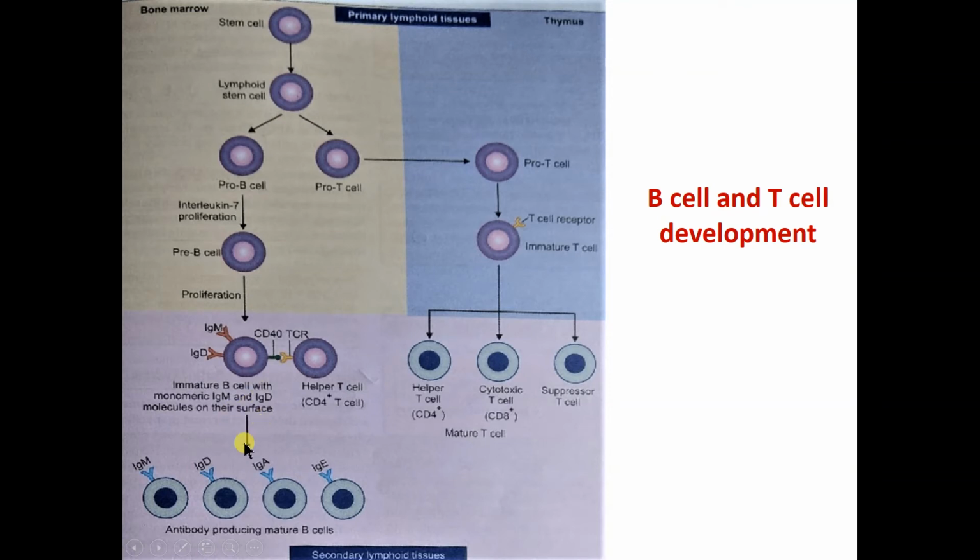Then they will be differentiated into IgM producing B cells, IgD producing B cells, IgA producing B cells, or IgE producing B cells. These are the antibody producing mature B cells. So this is B cell maturation and that was T cell maturation. Now interleukin 7 and the other interleukins are also called cytokines.